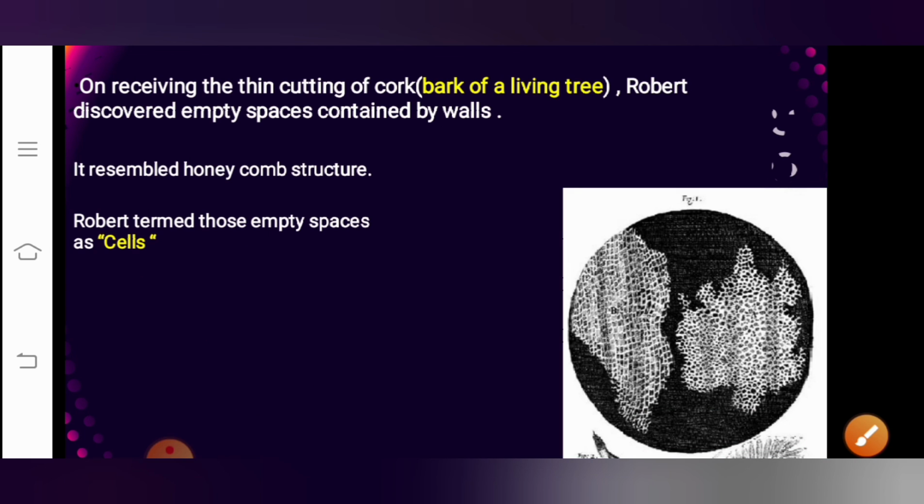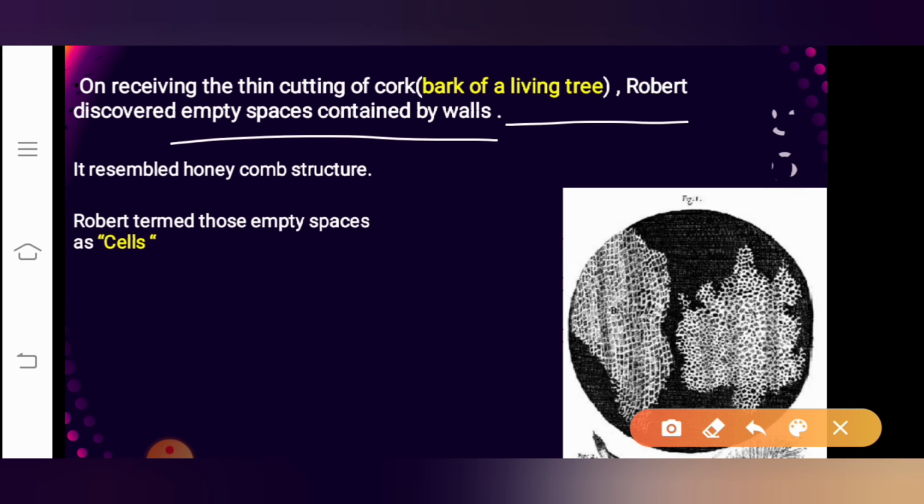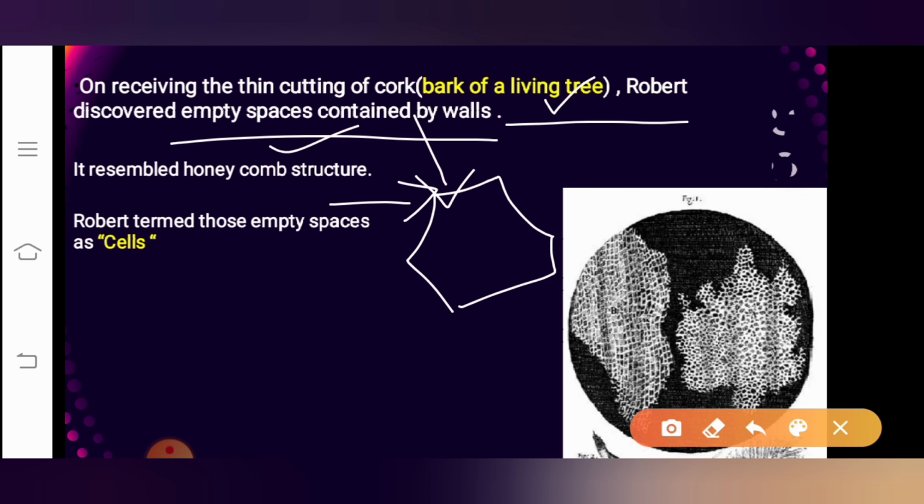There are some points given here, whatever I have explained. He observed a comb-like structure in the bark of a living tree, correct? He also found some empty spaces. Those empty spaces were contained by cell walls, and he compared them to a honeycomb-like structure. Robert termed those empty spaces as cells. So this is how he discovered the cell.